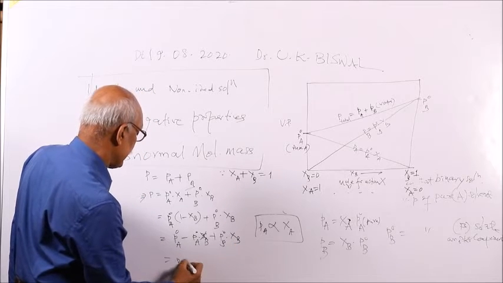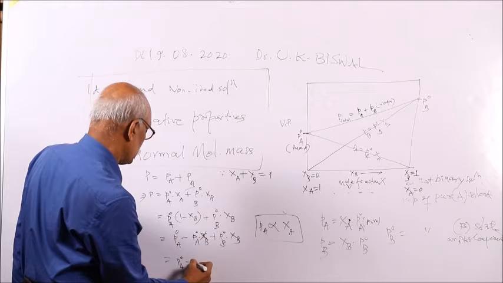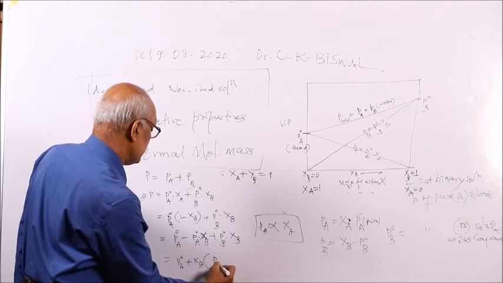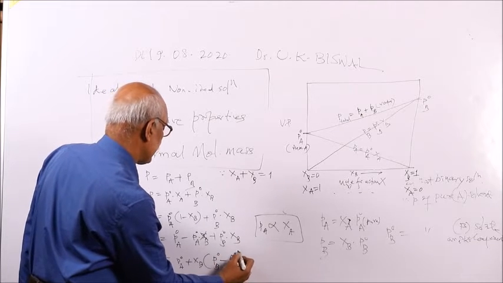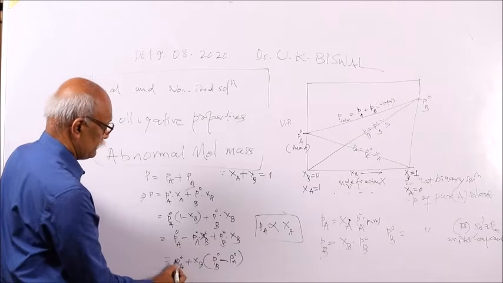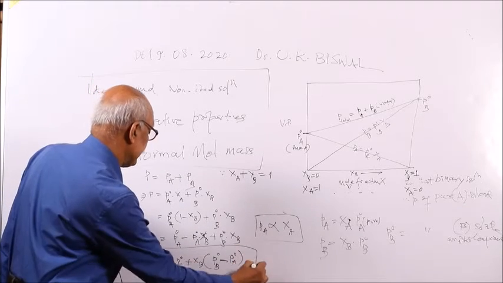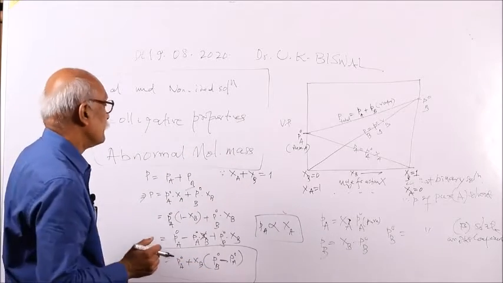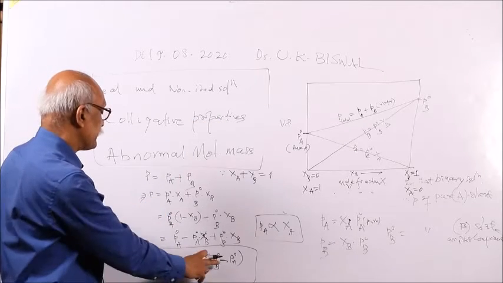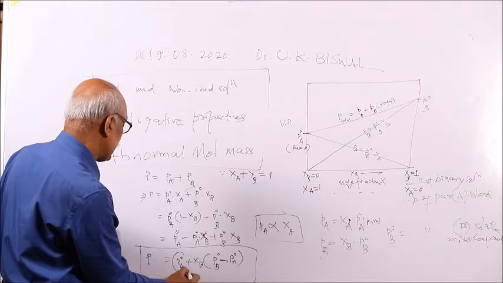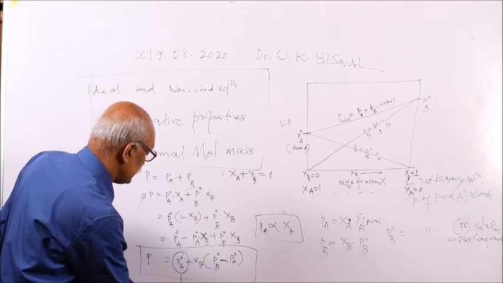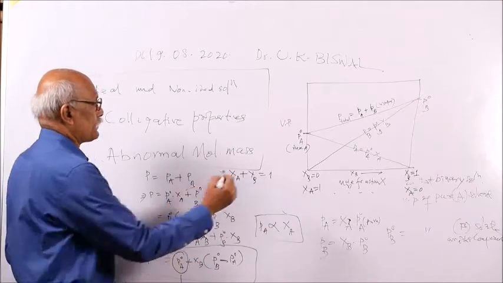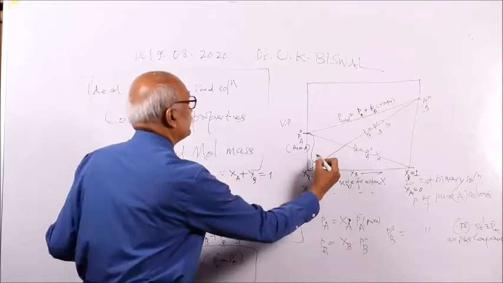So that is equal to PA naught. If you continue, you take XB common: PB naught minus PA naught, times XB. So this is your total P. You are getting a linear equation of the type y is equal to mx plus c. Let us verify whether the slope is the same or not. So PA naught is the intercept. When P is plotted against XB, this is PA naught, the intercept.